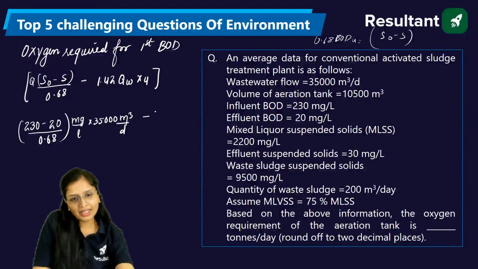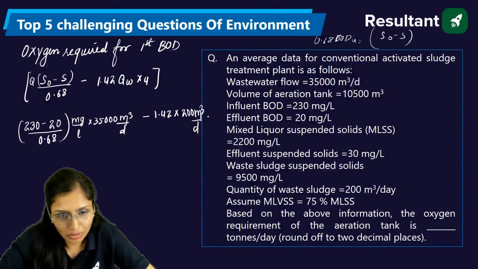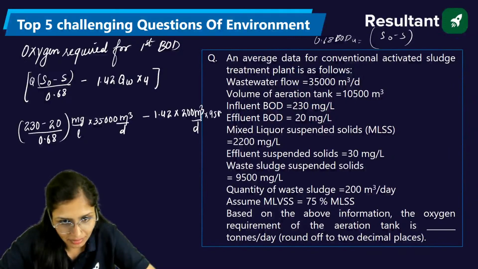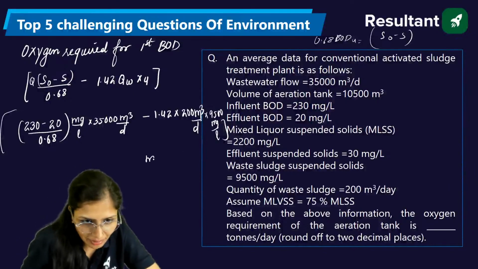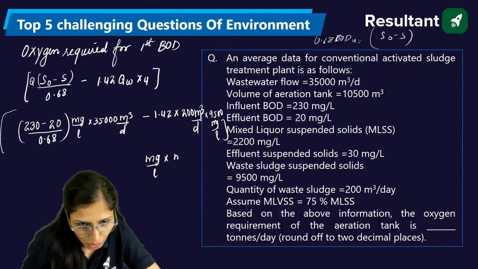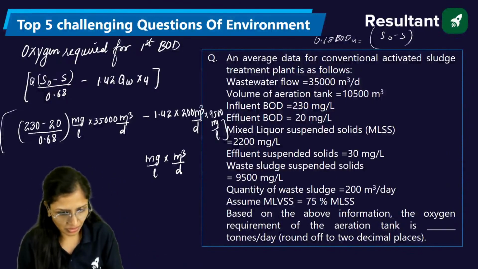Minus 1.42 QWXU. QW is 200 meter cube per day, and XU came out to be 9500 mg per liter. We'll get the answer in mg per liter into meter cube per day. That we can change in the end. Let's solve it first.